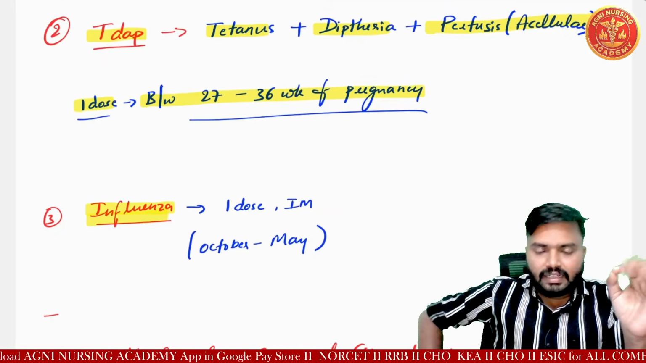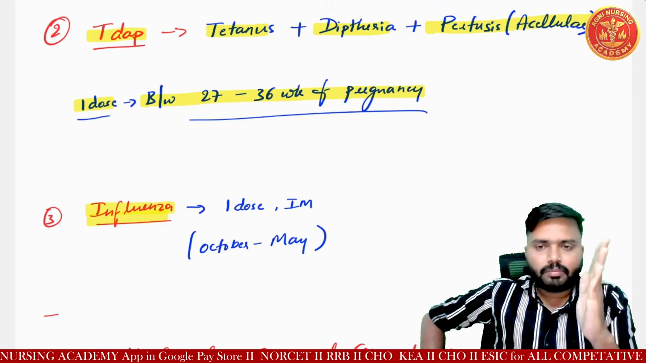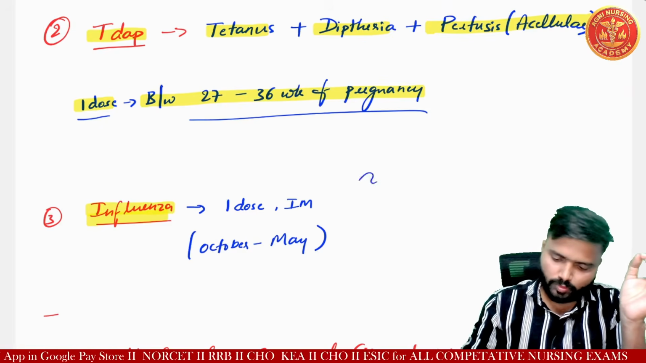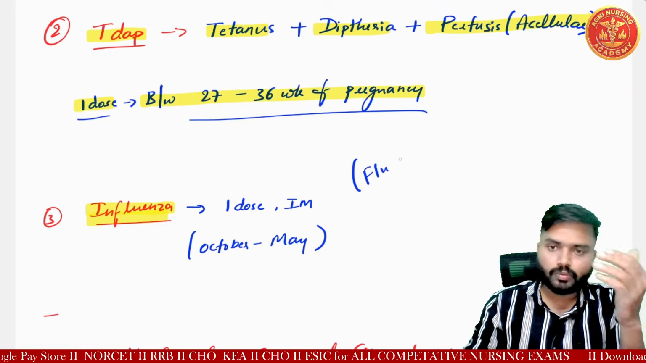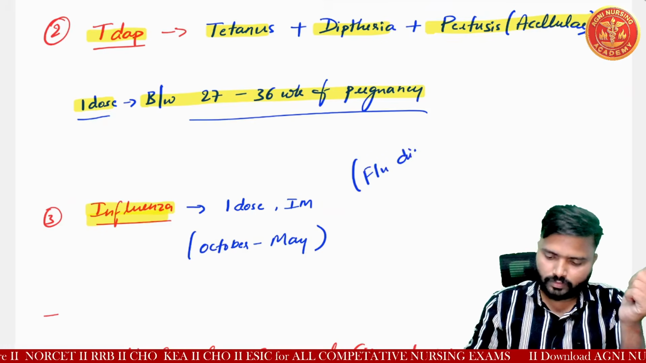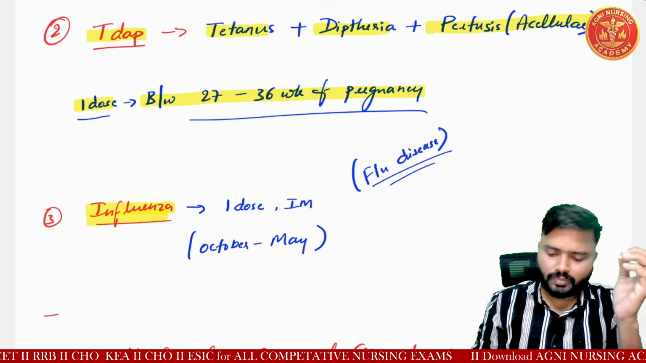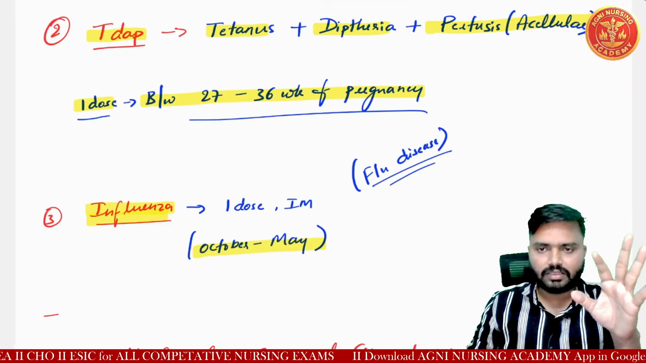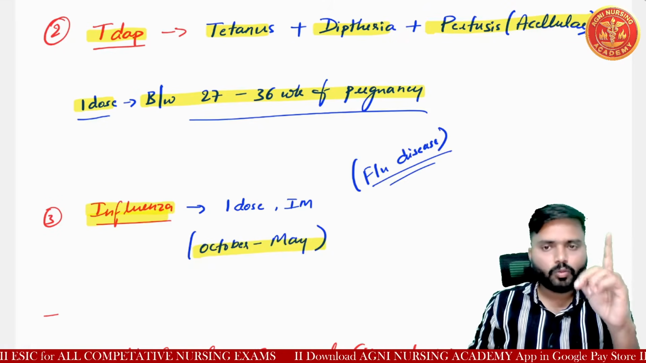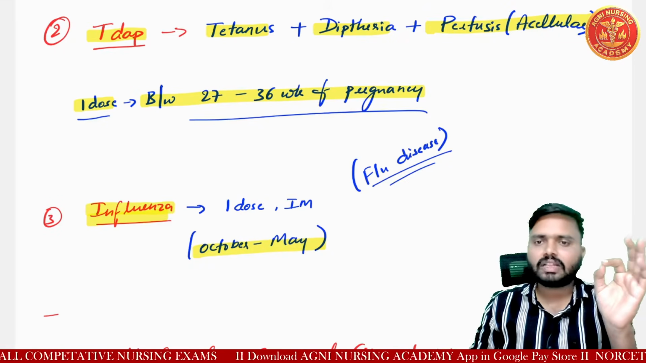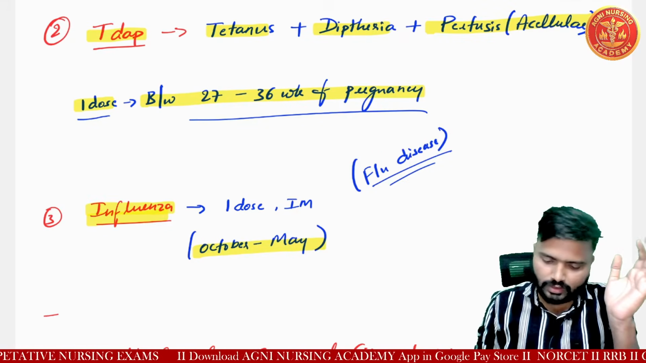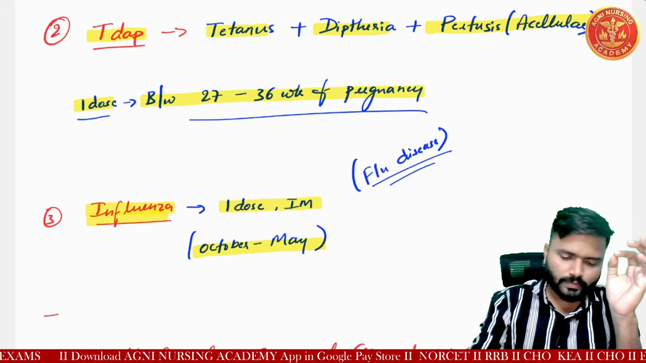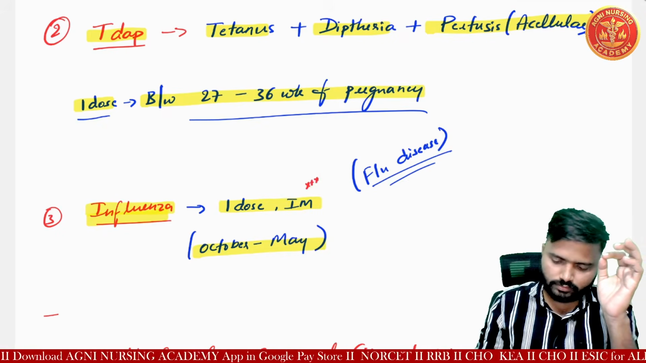So whenever the pregnant lady crosses the month of October to May, this is a high risk period for flu disease. Understood? So in the months of October to May, if a lady is pregnant, compulsorily we need to give one dose, only one dose of influenza vaccine, and that needs to be given IM. The route of influenza vaccine is IM, so this is a star mark question.